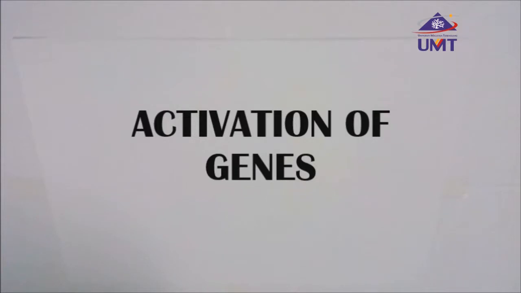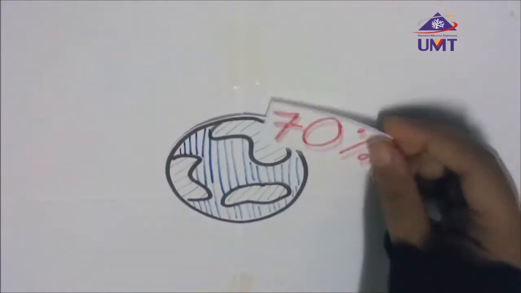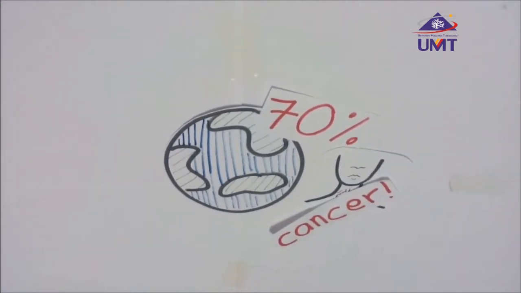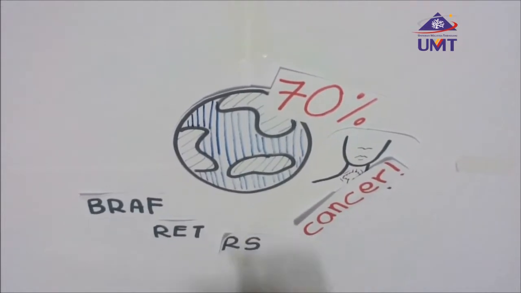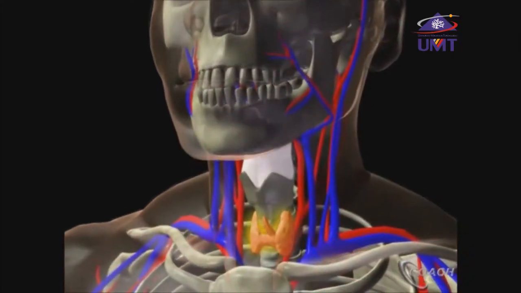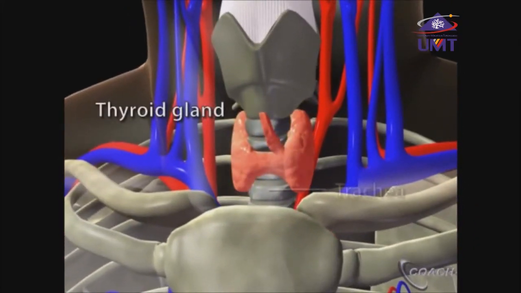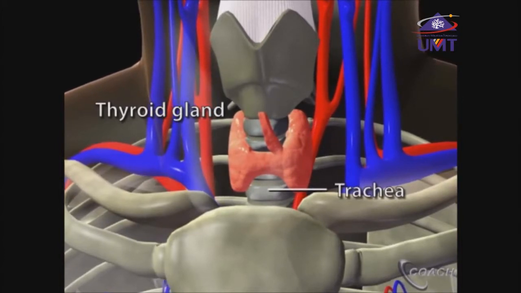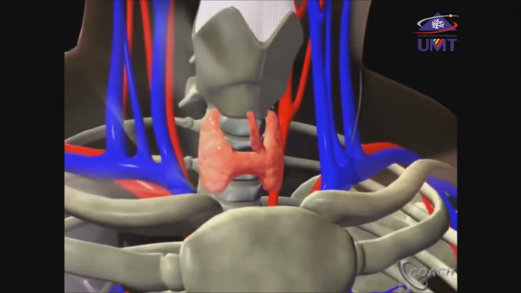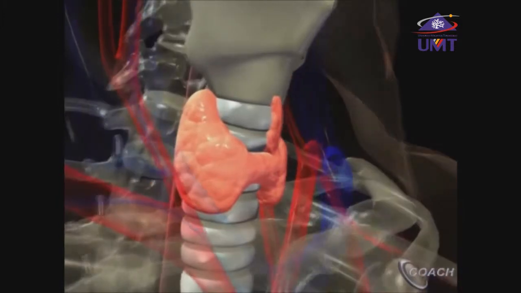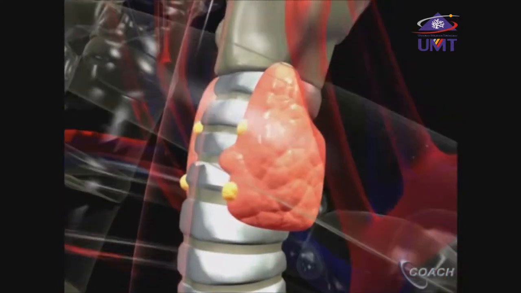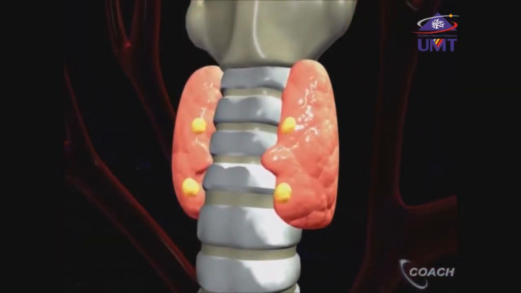Activation of genes. In most cases, about 70% of thyroid cancers happen when mutation of BRAF, RET, or RAS is activated. Alteration and change in the gene that would release the inhibitory constraint of the catalytic domain of BRAF lead to kinase activation. However, research shows that BRAF can also be activated by chromosomal rearrangement that leads to N-terminal translocation.